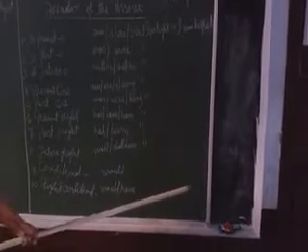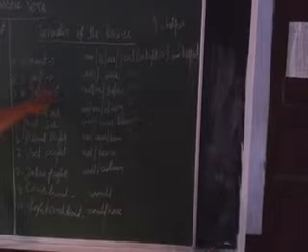So this is the formation of the passive voice we are using. Unless we learn the formation of the sentence, we are not able to change it into the passive voice. If the sentence is in simple present tense, the passive voice will remain in simple present tense.